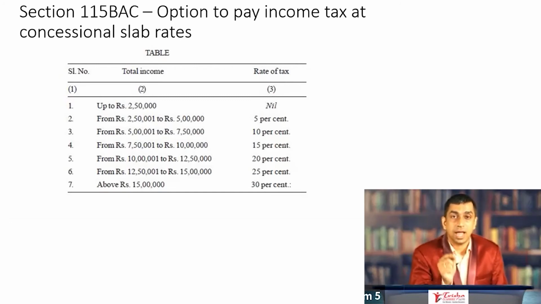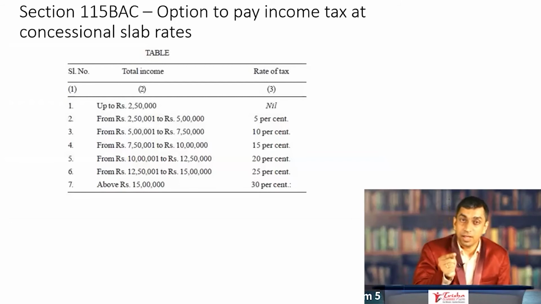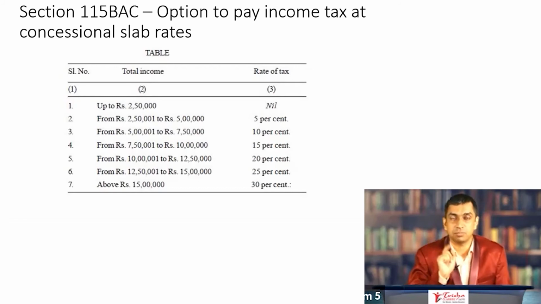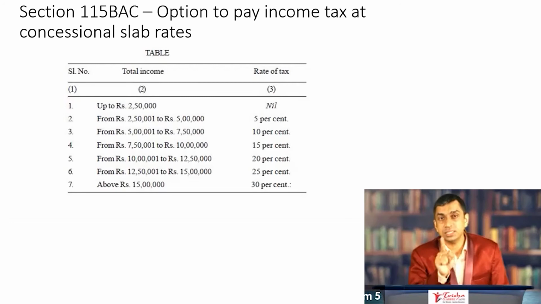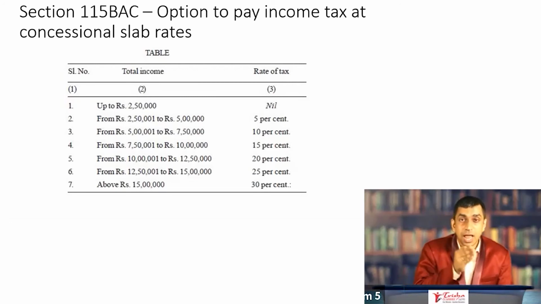If you are an individual who is a very senior citizen, 80 years or above, then up to 5 lakh there is no tax, 5 lakh to 10 lakh the rate of tax is 20%, above 10 lakh the rate of tax is 30%. If you are an individual who has attained the age of 60 years or more, but not 80 years in the previous year, that makes you a senior citizen, the rates of tax are 3 lakh to 5 lakh 5%, 5 lakh to 10 lakh 20%, over and above 10 lakh the rate of tax is 30%.